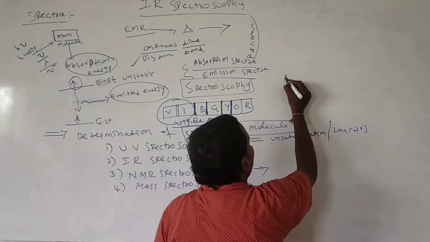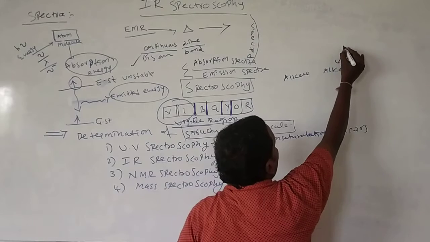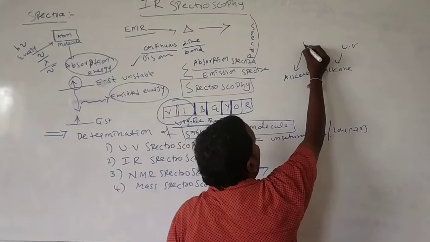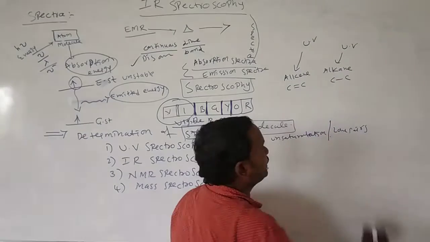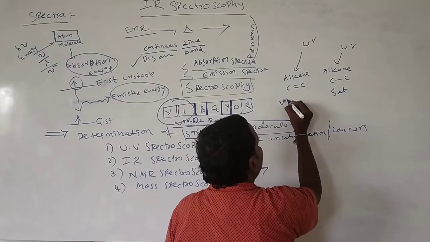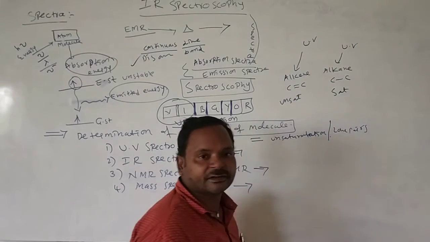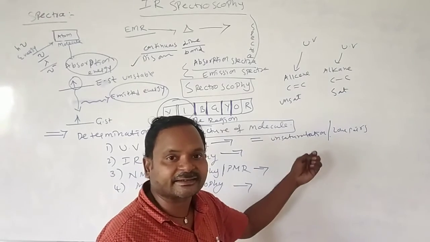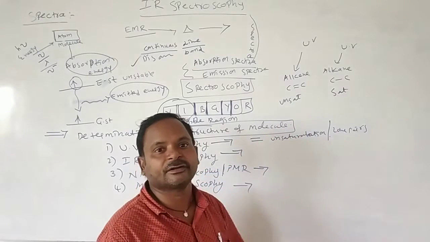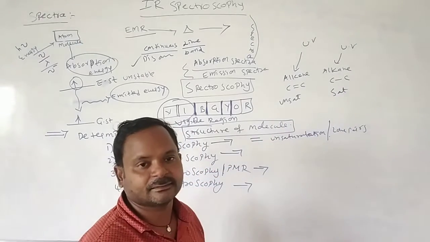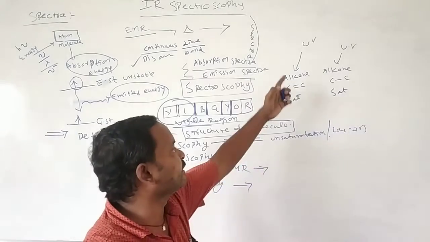Suppose, for example, an alkene is there. If we pass UV light here, alkene means a carbon-carbon double bond. Alkane means a carbon-carbon single bond. It is a saturated molecule. The alkene is an unsaturated molecule, which shows the UV spectra, affected by the UV light. The other molecules we call alkanes, which are not affected, meaning they are saturated.